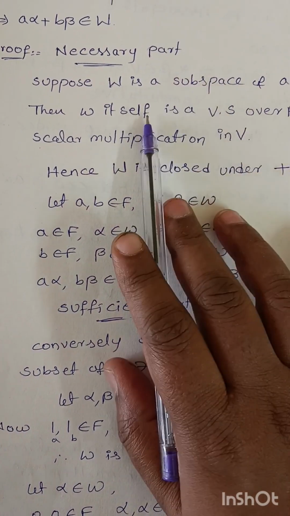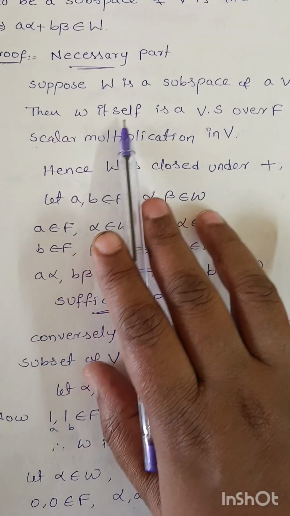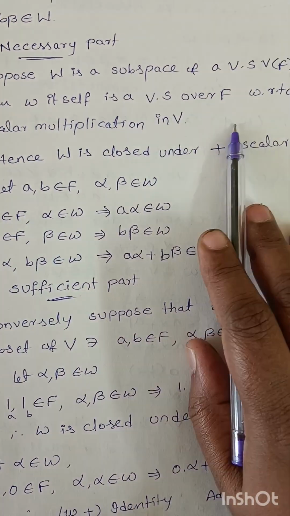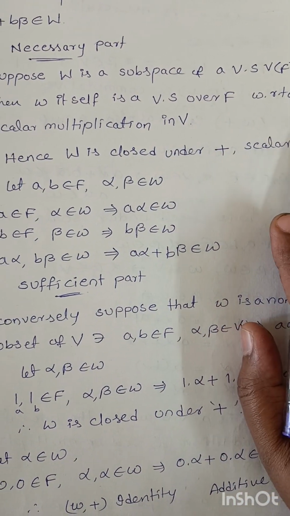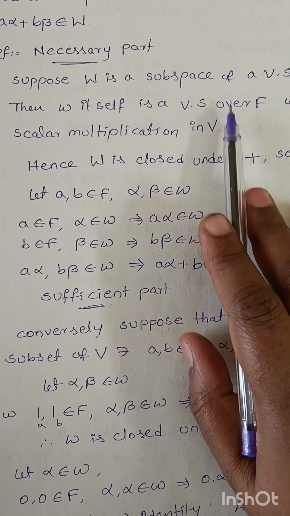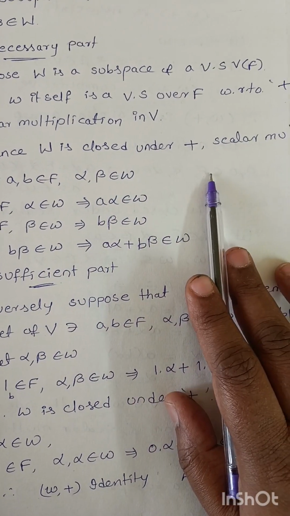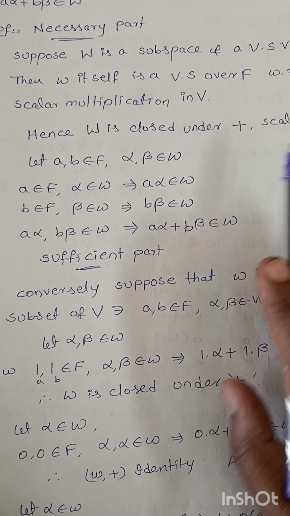Proof. Necessary part. Suppose W is a subspace of the vector space V(F). Then W itself is a vector space over F with respect to vector addition and scalar multiplication in V. This is the definition of subspace. Hence, W is closed under addition and scalar multiplication.